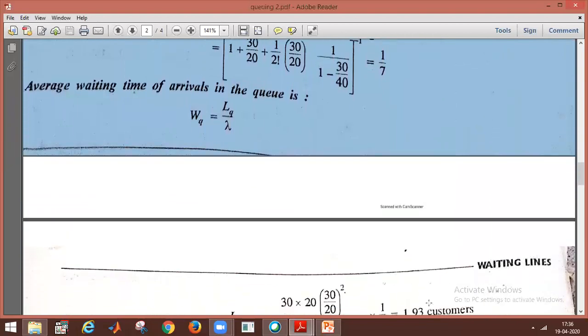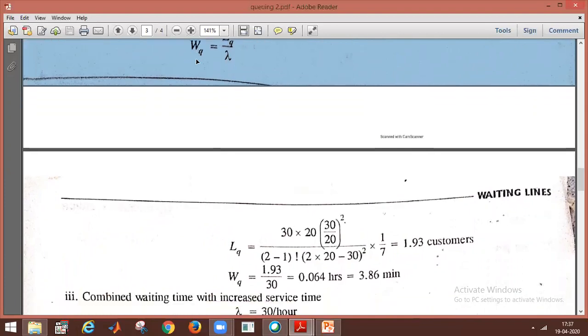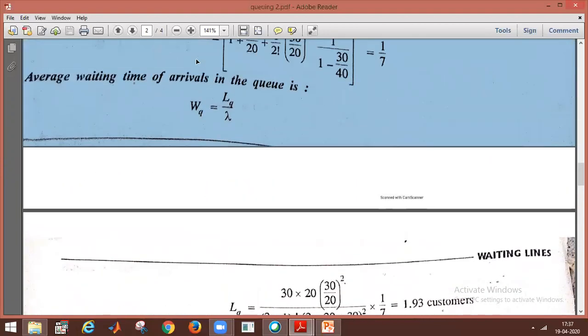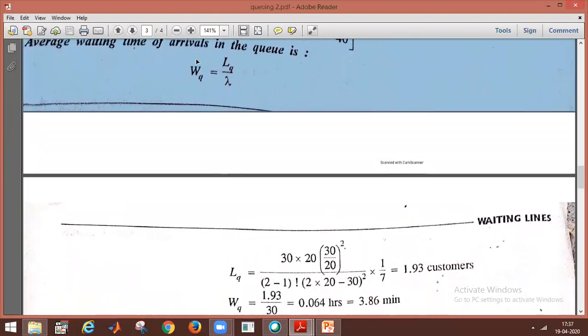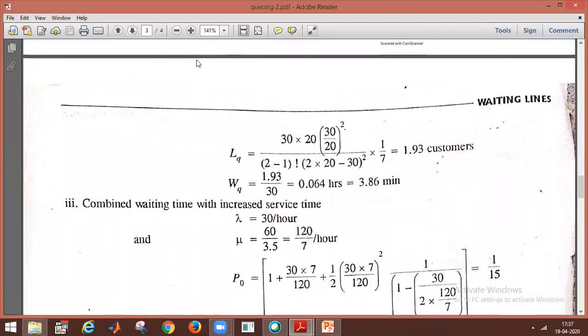What is the average waiting time? The formula is WQ is equal to LQ by lambda. LQ is 1.93, and WQ is obtained by substituting LQ and lambda. Lambda is 30, and we get the WQ.